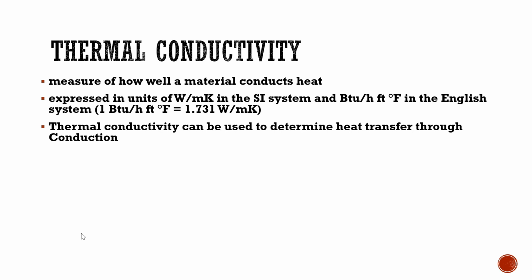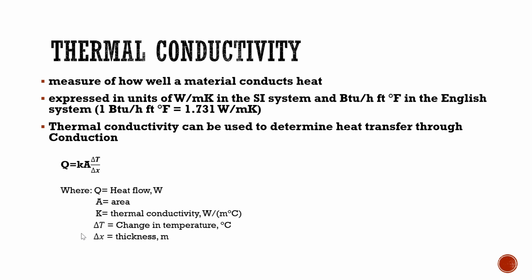So what is conduction? Conduction is the transfer of heat by direct touch. So to determine heat transfer through conduction, we will use this formula: Q equals K times A times change of T over change of X, where Q is the heat flow, A is area, K is thermal conductivity, change of T is change in temperature, and change of X is thickness.